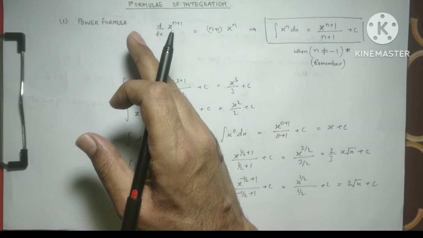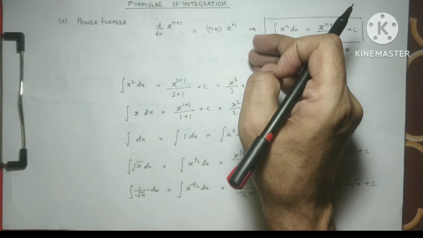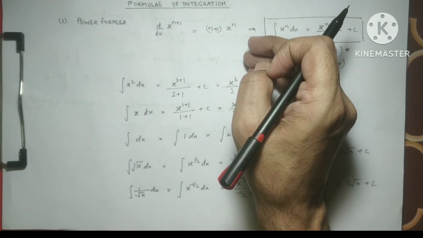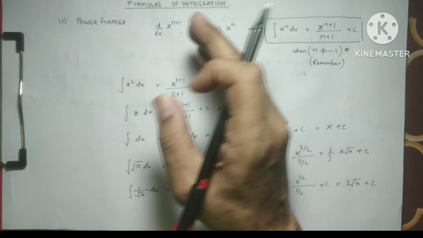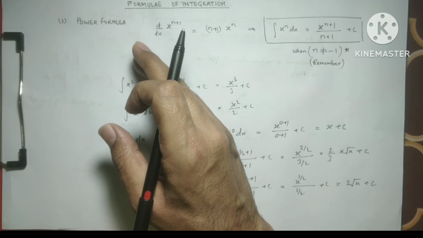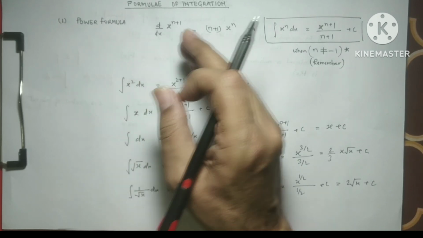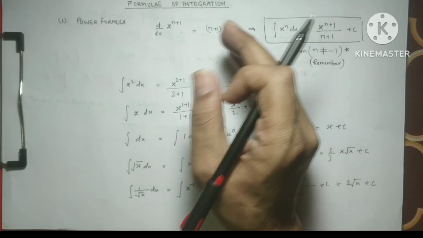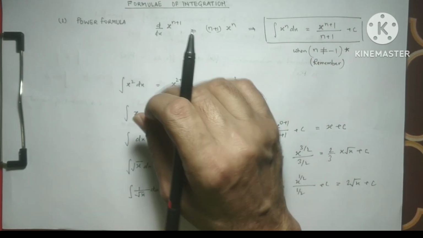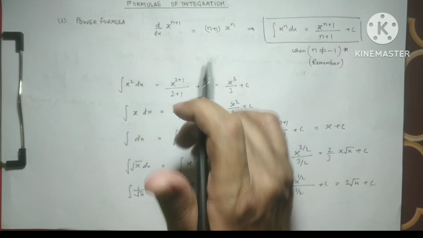We differentiate a function, we get a result. When we integrate the result, we get the reverse, we get the function. Like sin x differentiation is cos x, integration is sin x. Then we will use this technique.